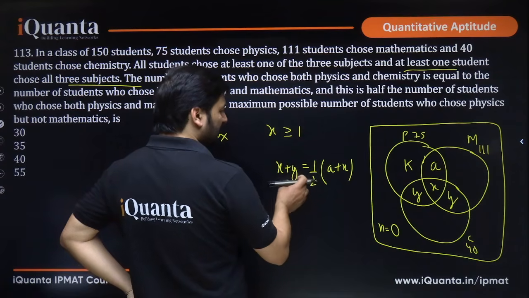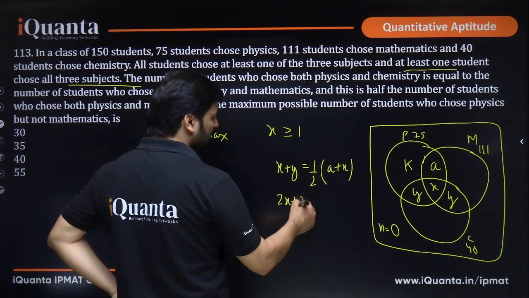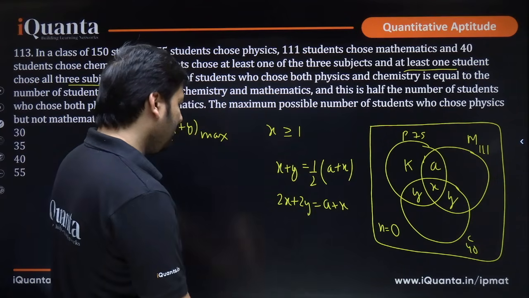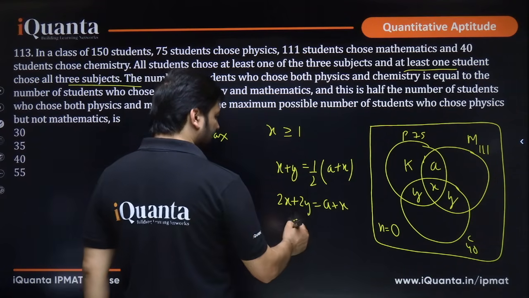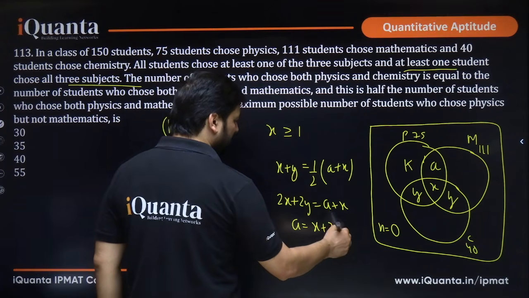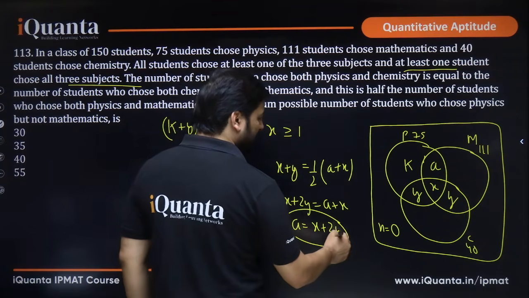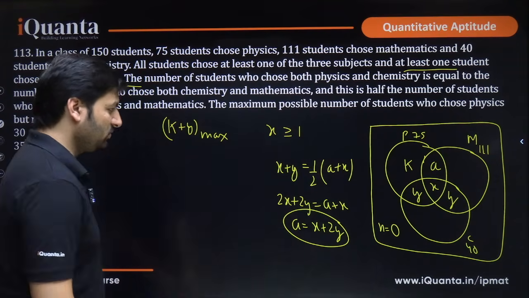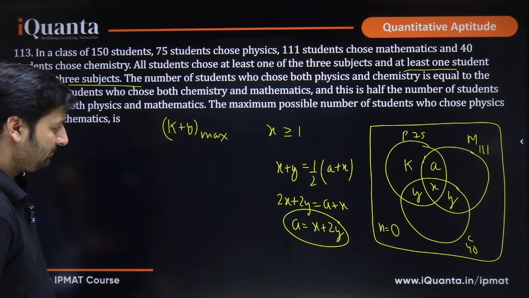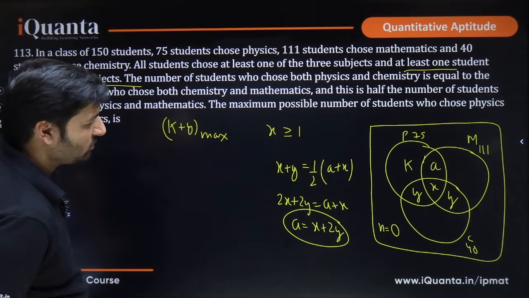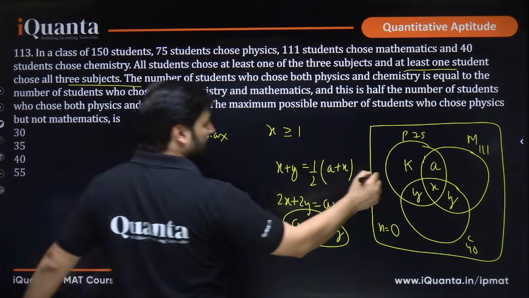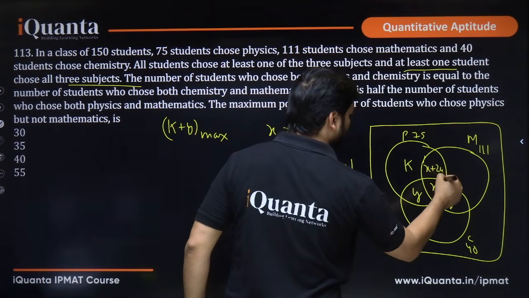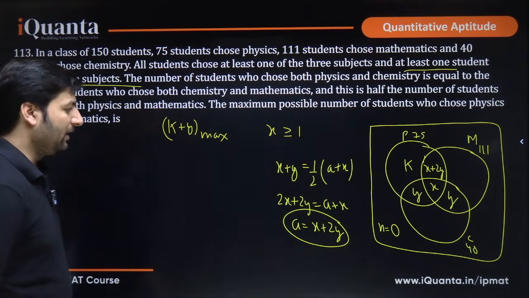Can we solve this a bit? This tells us 2x plus 2y is equal to a plus x. So can a be written in form of x and y? Yes, a can be written as x plus 2y, right? In place of a, let me write x plus 2y. Okay, a is x plus 2y. Fine. So let us write x plus 2y over here. I hope this much is clear.